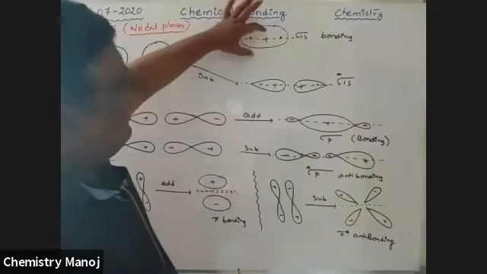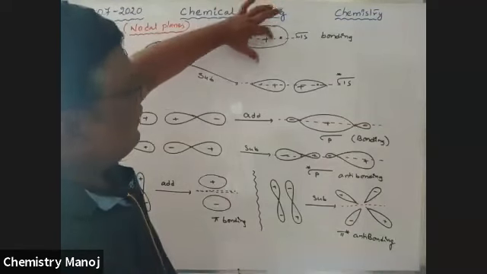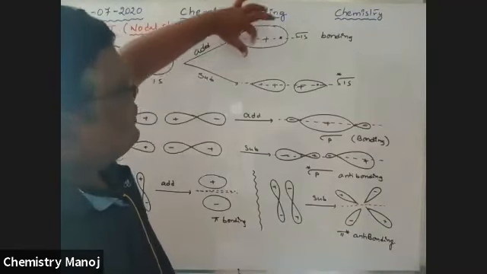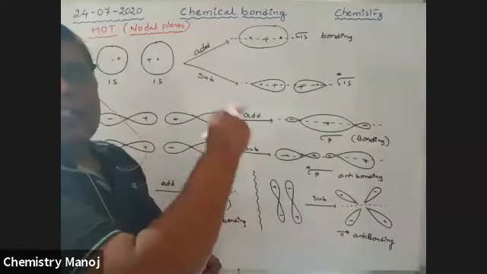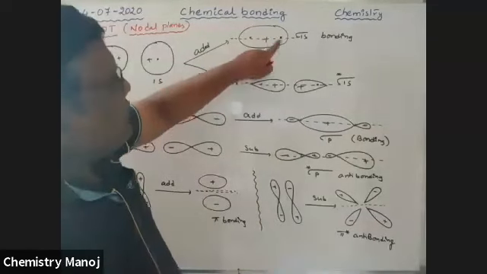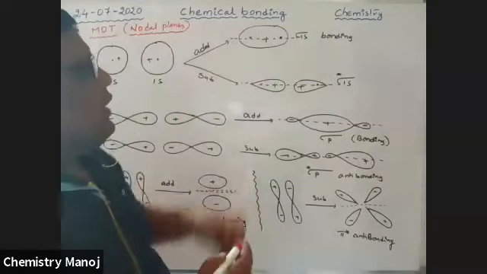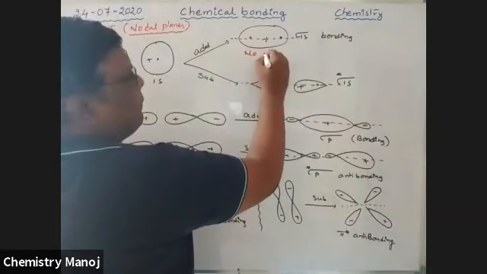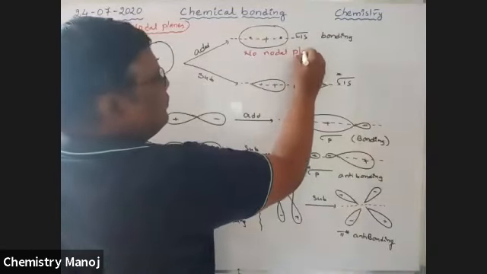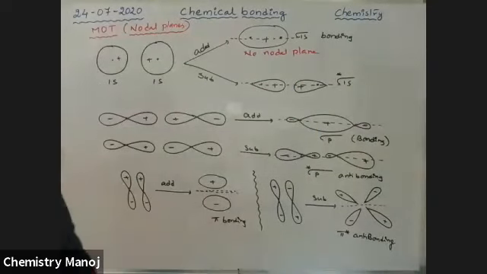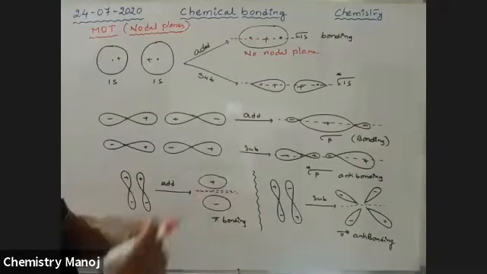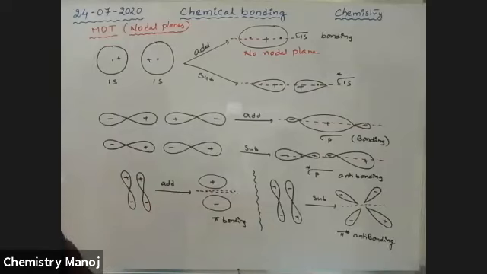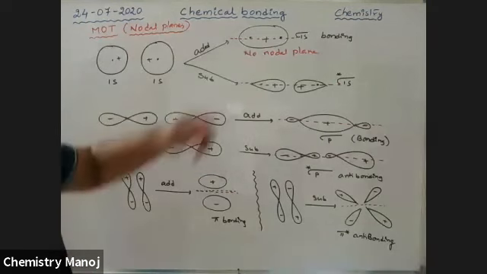So here around this axis, electron is everywhere; the shape itself gives information about where the electrons are present. Inside that shape, electrons are present. There is no space inside this without electron, and that is why it has no nodal plane. Nodal plane is where the probability of finding electrons is equal to 0, but here the number of nodal planes is 0.